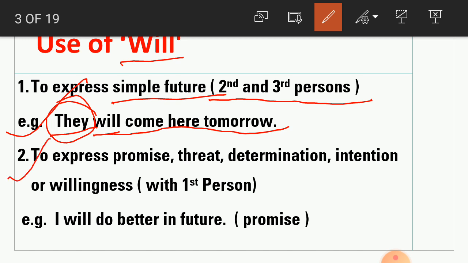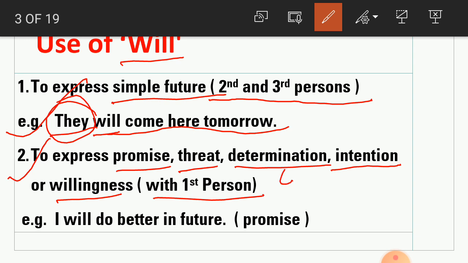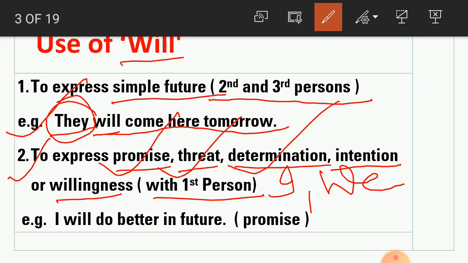Now second rule: to express promise, threat, determination, intention or willingness in first person. What is first person, student? I or we. So for I and we, will is used to express promise, threat, determination, intention and willingness. For example, I will do better in future.